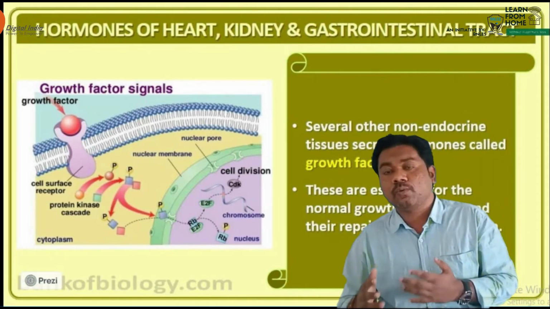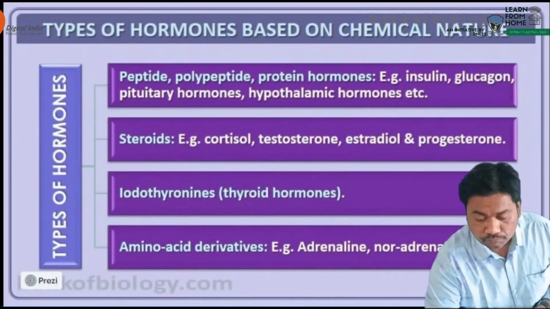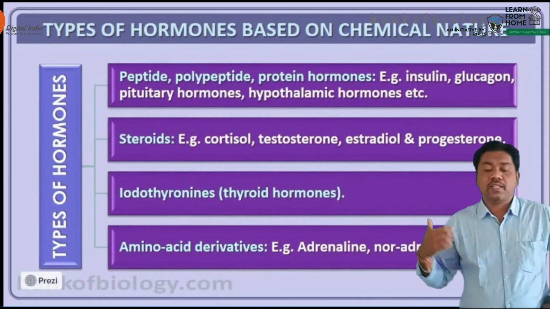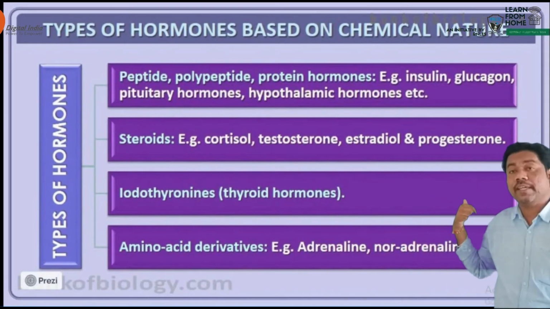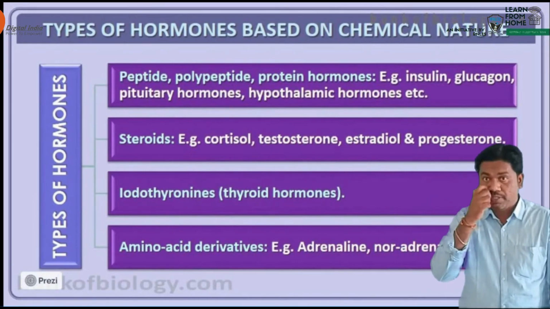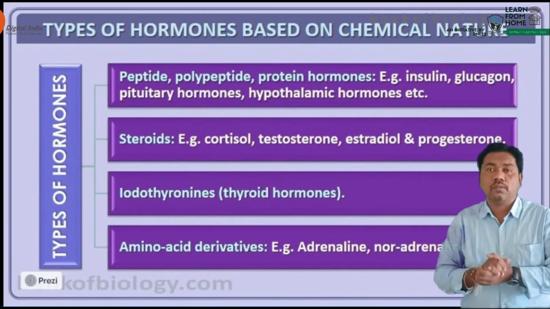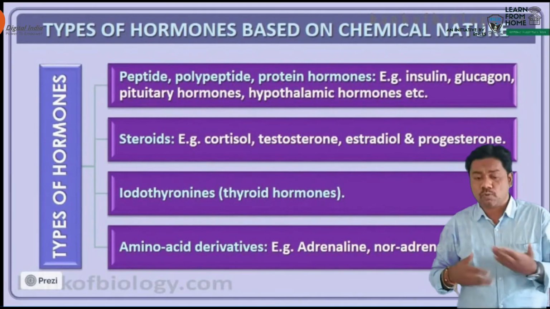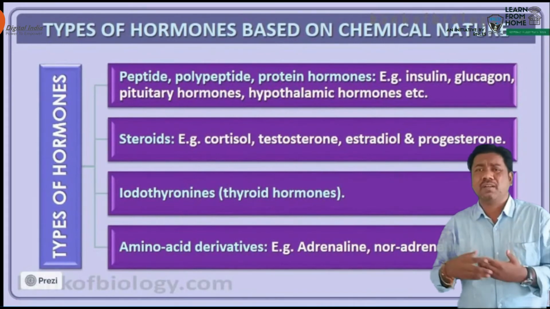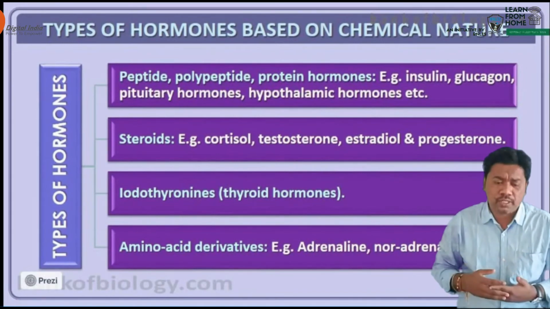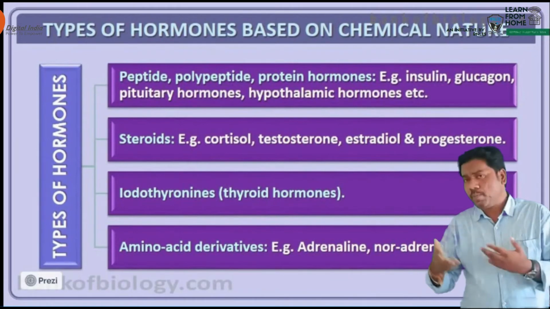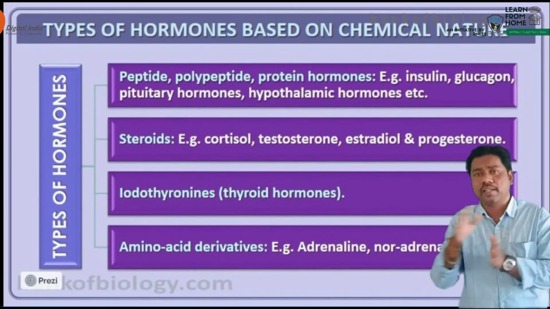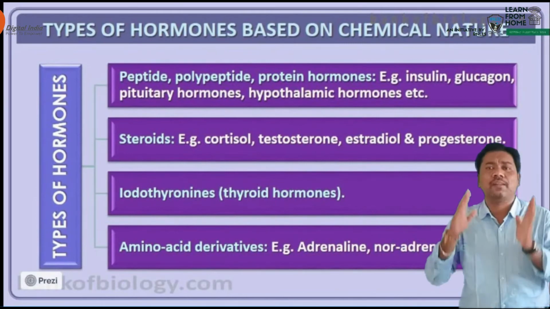After that, we have to talk about the types of hormones based on chemical nature. We already discussed this, but we will discuss it once again. Hormones are of different types based upon their composition: peptide hormones, polypeptide hormones, and protein hormones. This is one category, where all belong to proteins and peptides.